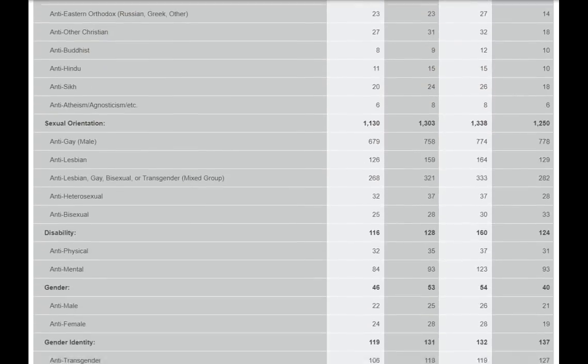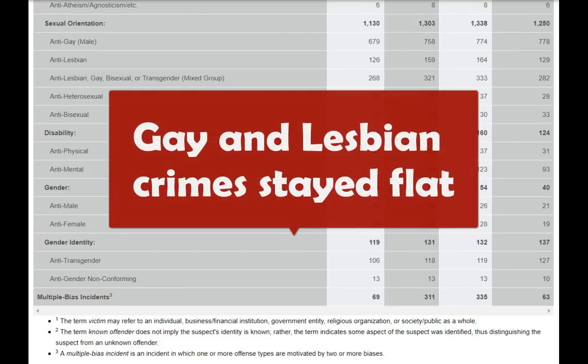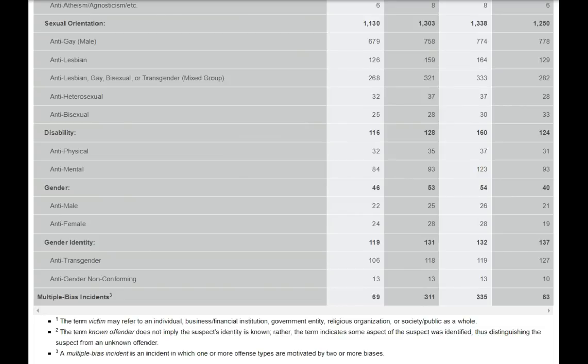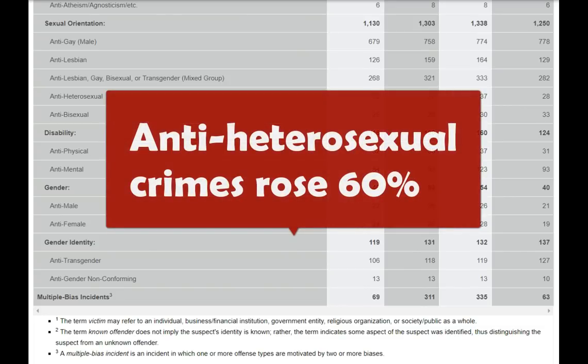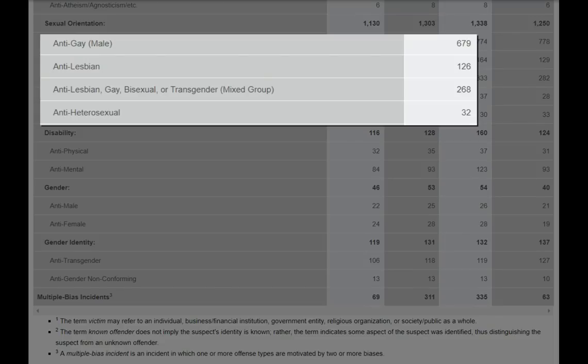If we continue down to sexual orientation, we find that anti-gay and anti-lesbian hate crimes essentially remain flat, and if we included the increased reporting agencies, they actually declined slightly, while the anti-heterosexual hate crimes actually rose an astounding 60%. Although running such a headline would be misleading and disingenuous, as the total number of the anti-heterosexual crimes are far less than the anti-gay and lesbian.